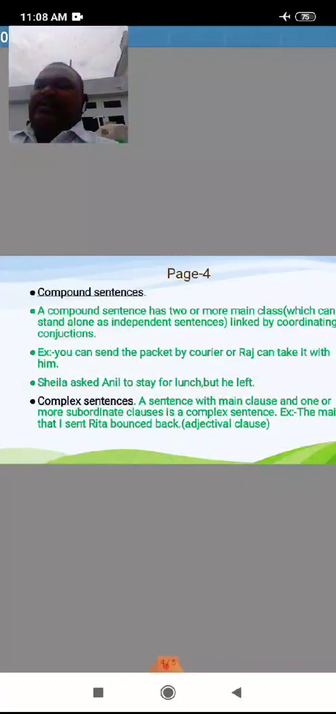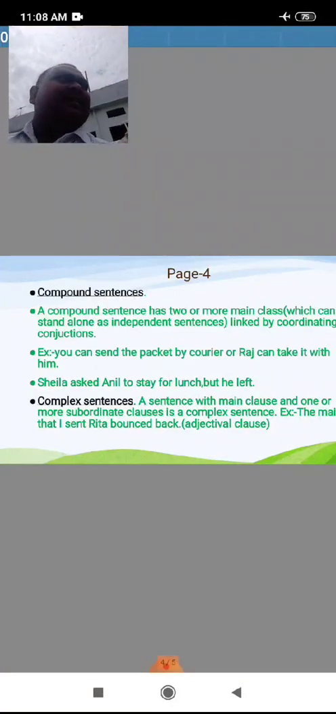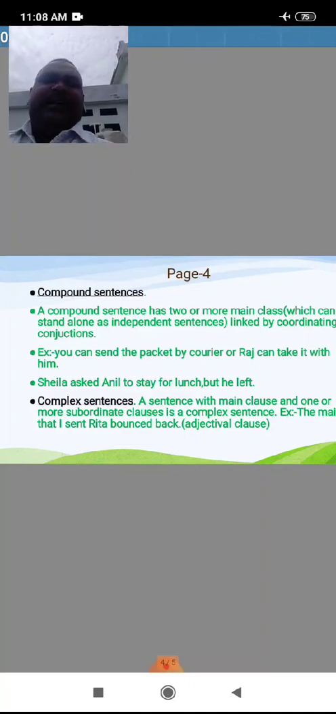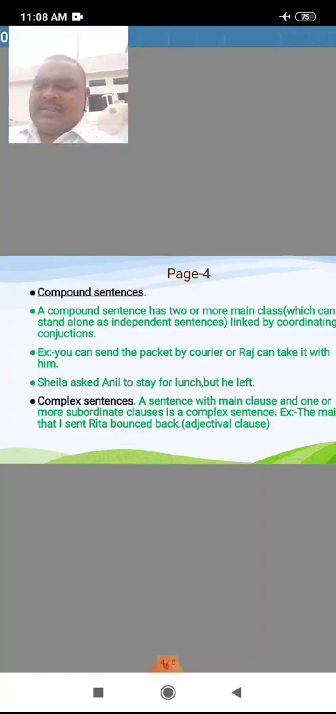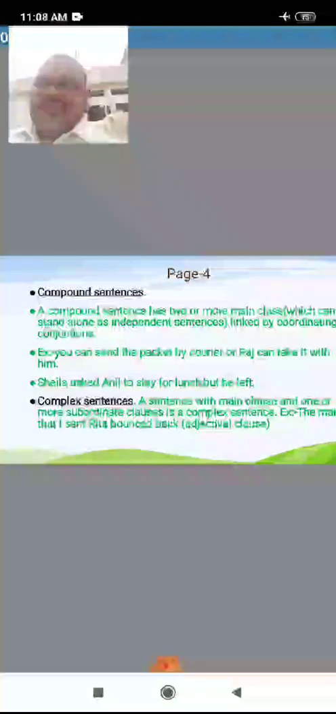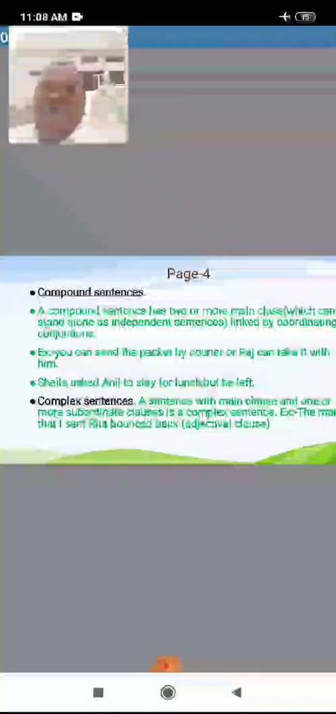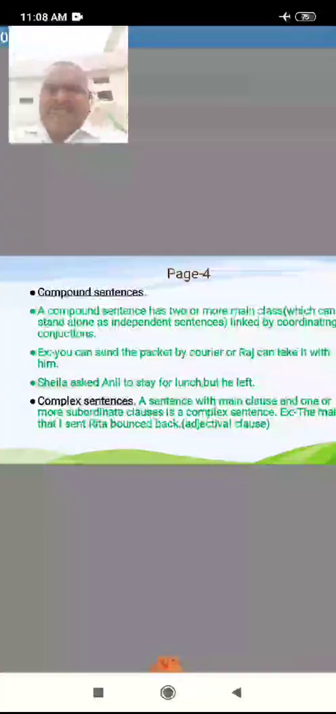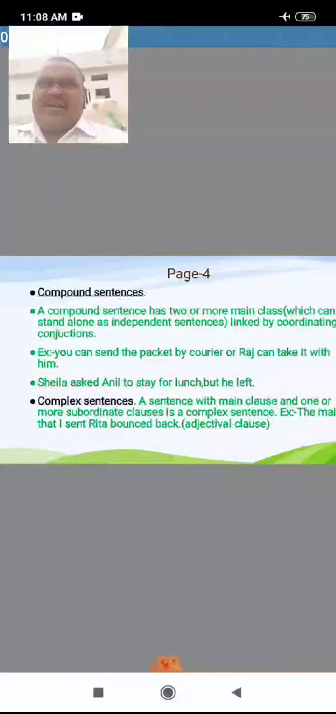Shaila asked Anil to stay for lunch, but he left. This is also a main clause and a subordinate clause. Shaila asked Anil to stay for lunch, but he left. She offered lunch to Anil. Yes, Anil, today I want to provide the lunch, but he is not there. He already left from the place.